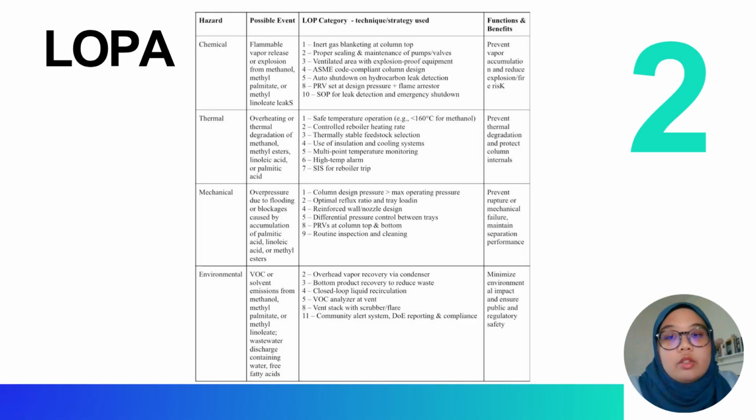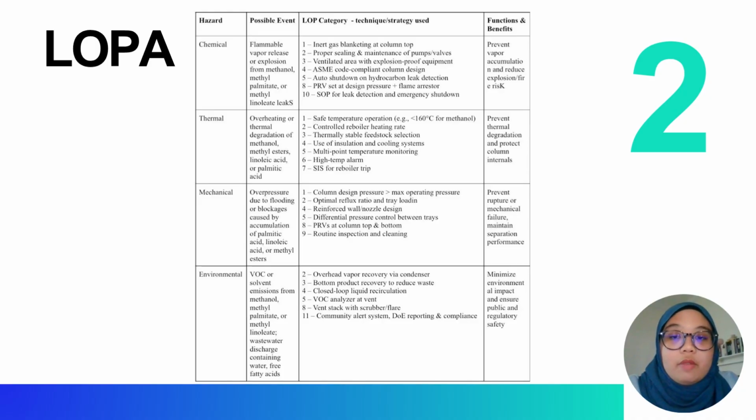Other than that, thermal hazards like overheating are mitigated by safe operating temperature, cooling system, and SIS for reboiler trips. Mechanical hazards such as overpressure or blockage are addressed through pressure relief valves, routine inspection, and design safety margins to maintain separation performance.